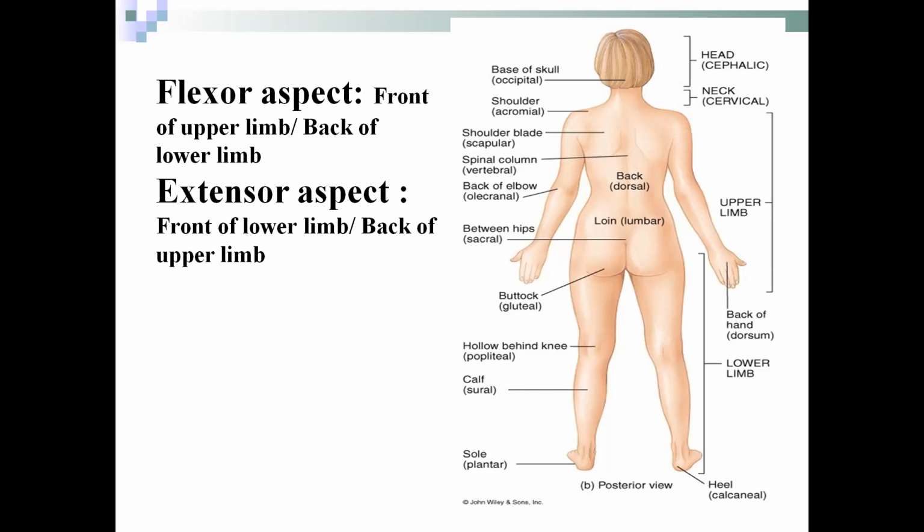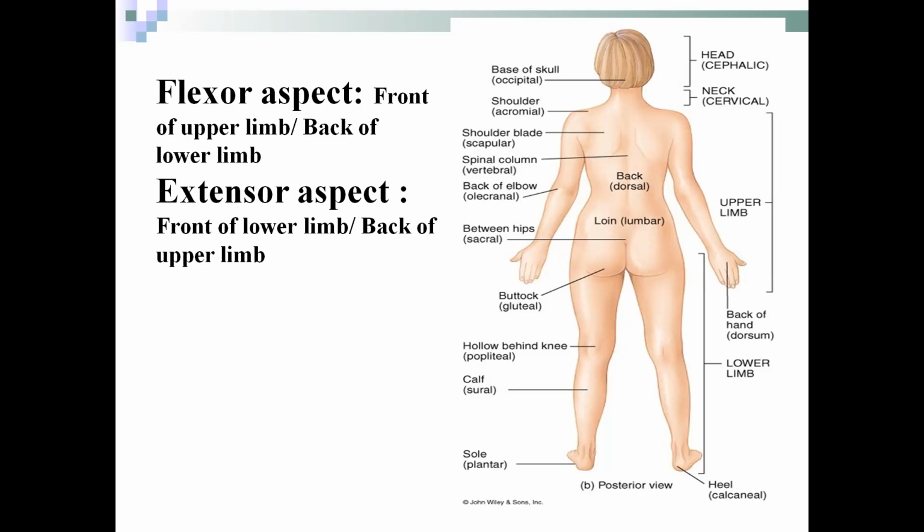If you are not understanding this now, when we move towards the movements of the extremity, you will understand these aspects in a better way. So don't worry, stick to this point. Extensor aspect: the front of the lower limb is the extensor aspect of the lower limb, and the back of the upper limb is the extensor aspect of the upper limb.